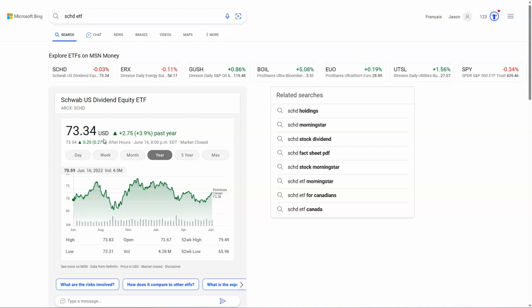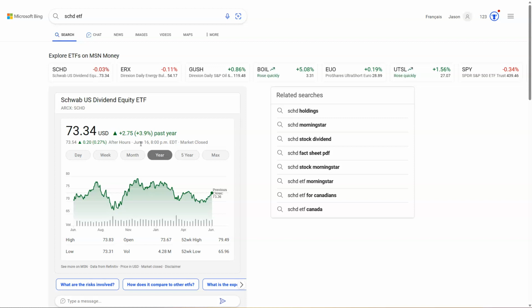Now, if we take a look here on the chart, over the past year, it's up 3.9%. This is not inclusive of dividends. It currently has a dividend yield of 3.8%. So we're looking at a 7% return for 1 year, which is pretty decent. It's around market. So there's nothing to complain about there.